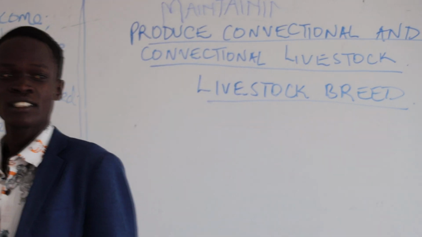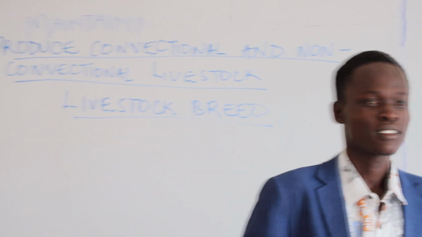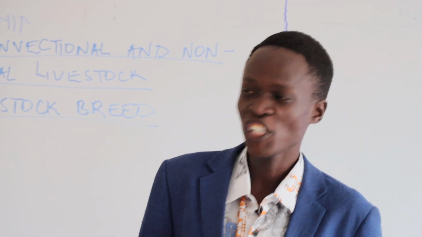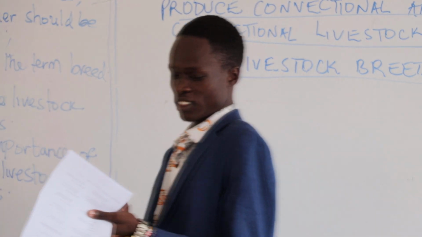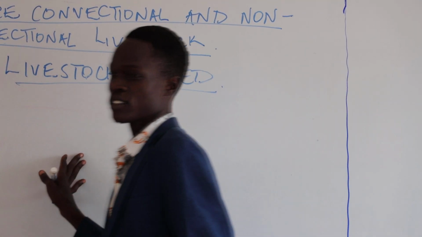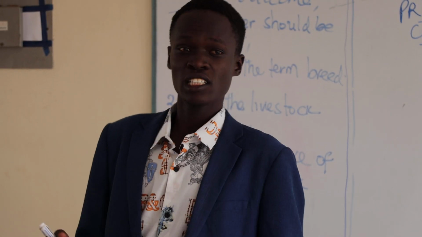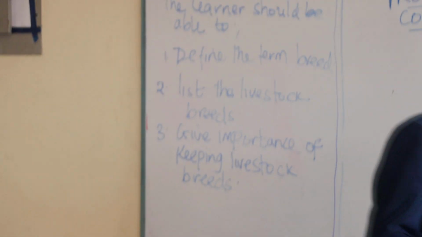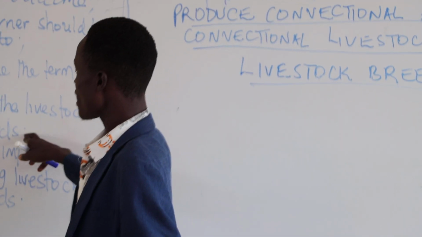I'll mention the one I'm rearing at home. Okay, no problem. Yes, the Frisian. So you are saying the Frisian, is it a livestock breed? The Frisian is under a certain breed.